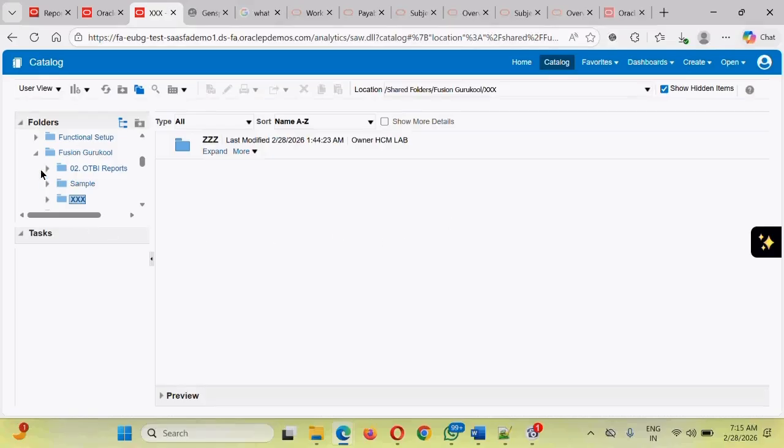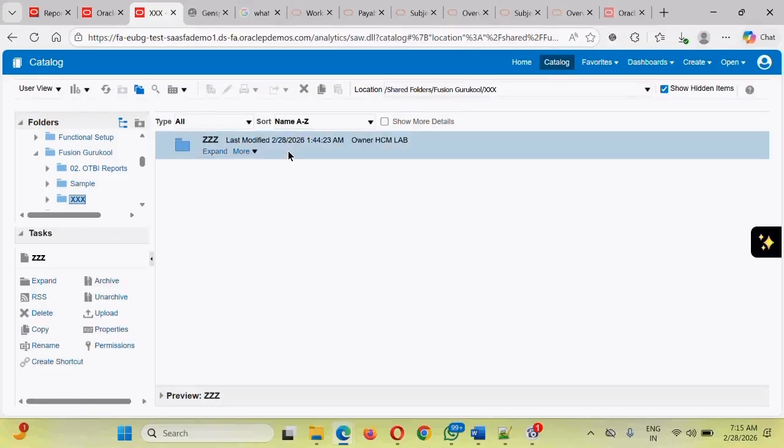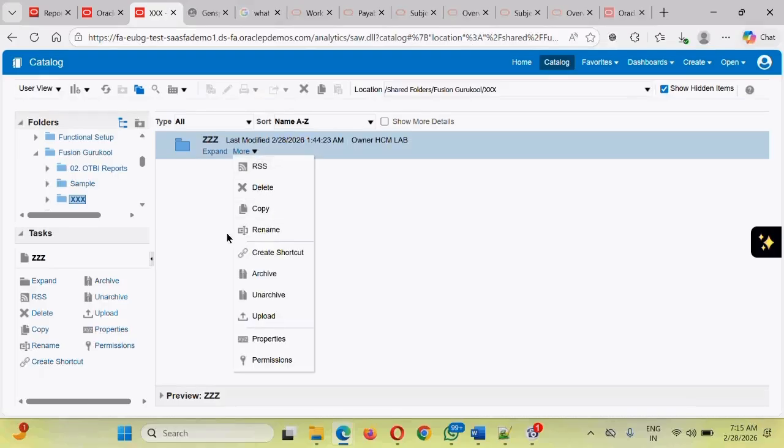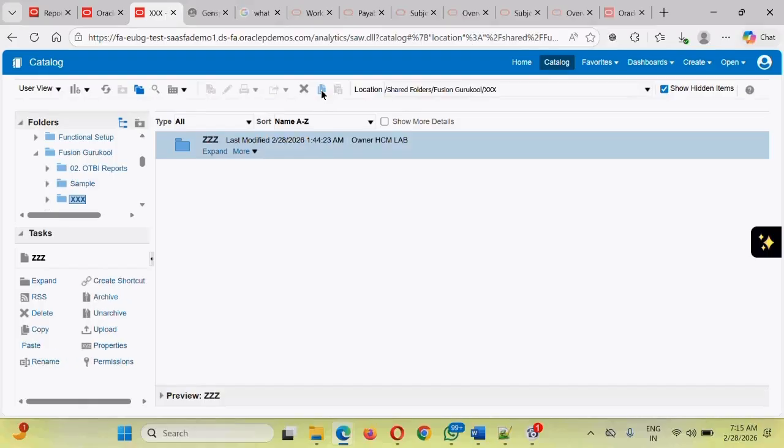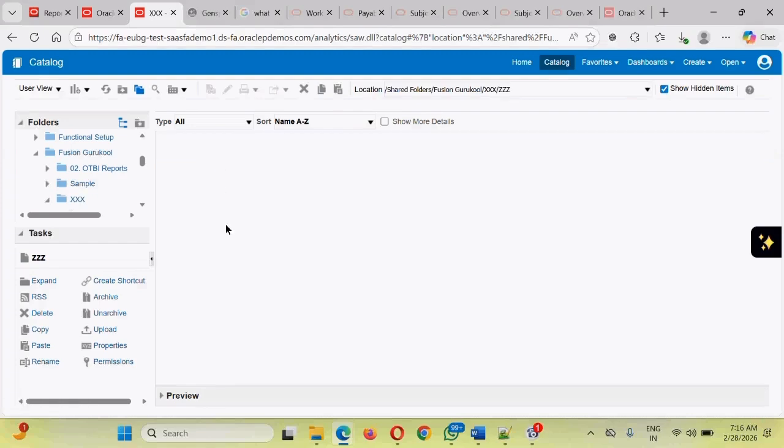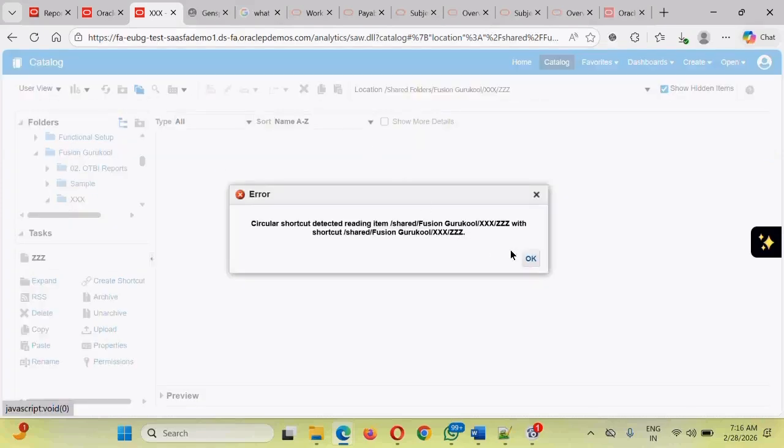Next, in case you want to create a copy of this folder, there is a copy option available from here, here, and here. You can create a copy. The moment you create a copy, the paste icon is activated. If you want to go inside this folder and paste, go inside and paste. That's how you can paste.